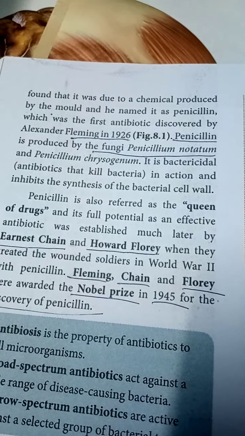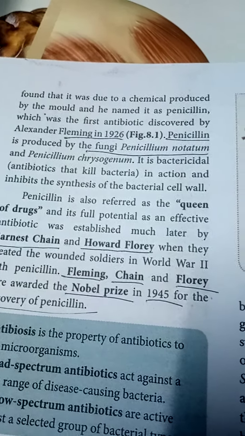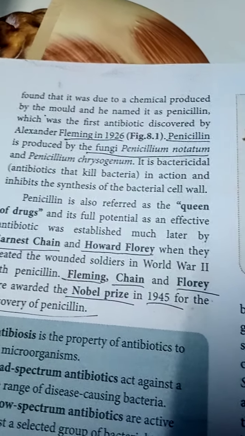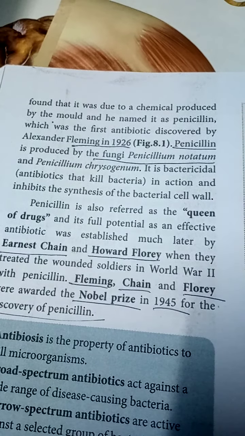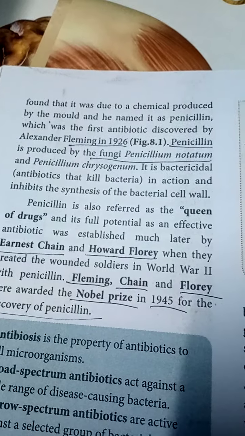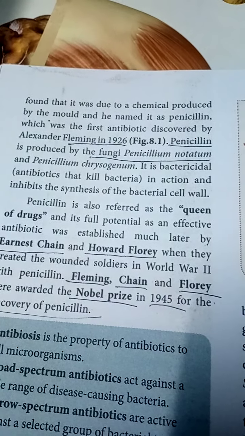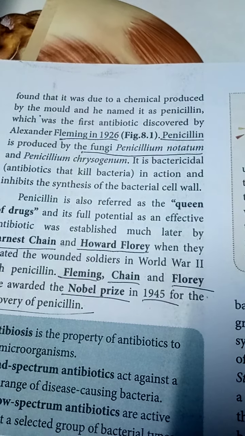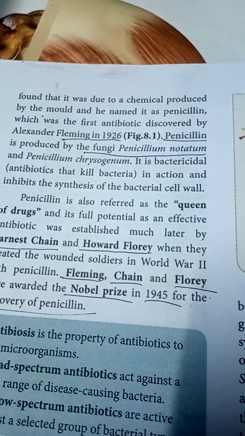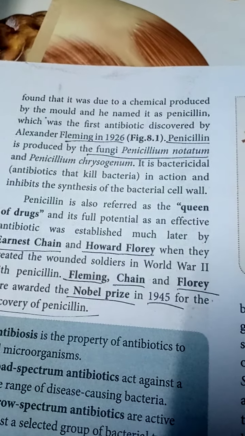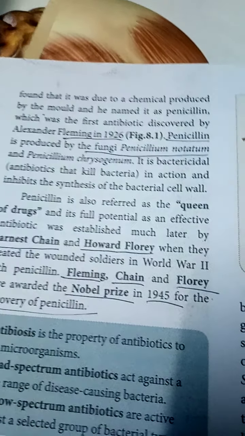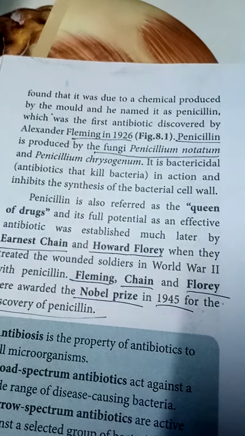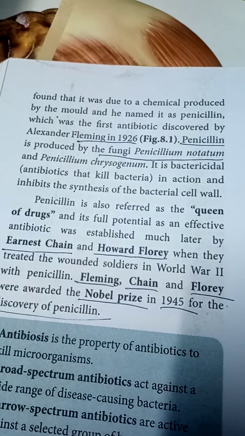Okay, he found that it was due to the chemical produced by the mold, and he named it penicillin. He gave the name penicillin, which was the first antibiotic discovered by Alexander Fleming in the year 1926. But Selman Waksman, we have said, in the year 1943 used the term antibiotics. ஆன்டிபயோட்டிக்ஸ்ன்ற டேர்ம் கொண்டு வந்து ஸ்ட்ரெப்டோமைசின்ற ஆன்டிபயோட்டிக்ஸை கண்டுபிடிச்சார். ஆனால் அவருக்கு முன்னாடியே அலெக்சாண்டர் ஃப்ளெமிங் இயர் 1926 வந்து பென்சிலின்னு சொல்லக்கூடிய ஆன்டிபயோட்டிக்ஸை கண்டுபிடிச்சார்.